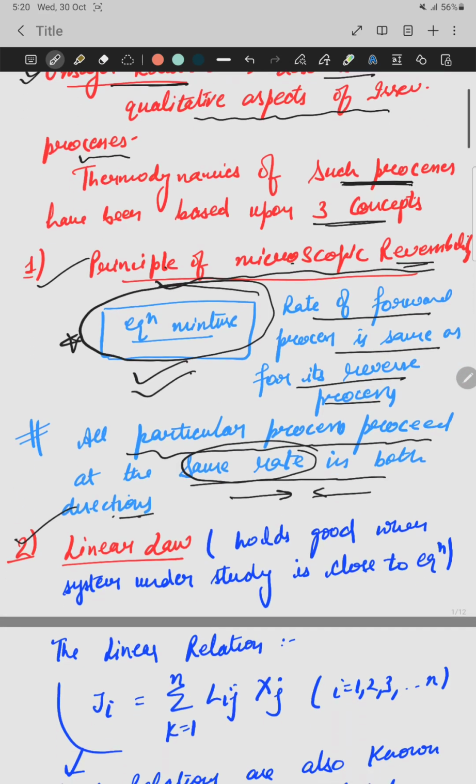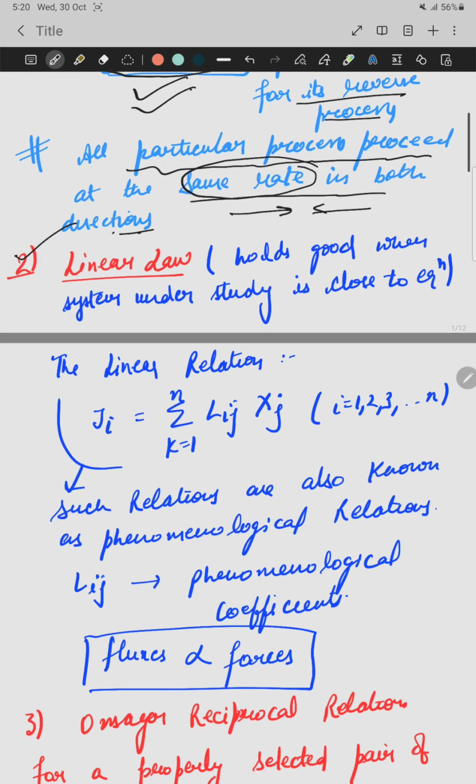Second is the linear law. The linear law holds good only when the system under study is very close to the equilibrium. As we already know, in irreversible thermodynamics, we always deal with the stationary state or steady state, and this is the state which is not an equilibrium state, but a state which is very close to the equilibrium state.